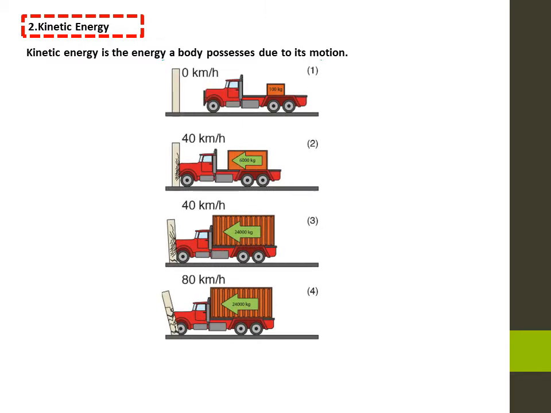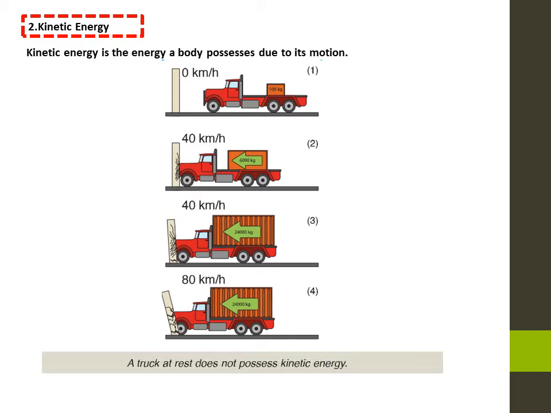Kinetic energy. Kinetic energy is the energy a body possesses due to its motion. In situation 1, the truck is at rest. It cannot break the wall. The truck doesn't possess kinetic energy since it is at rest, therefore its speed is null. A truck at rest does not possess kinetic energy.